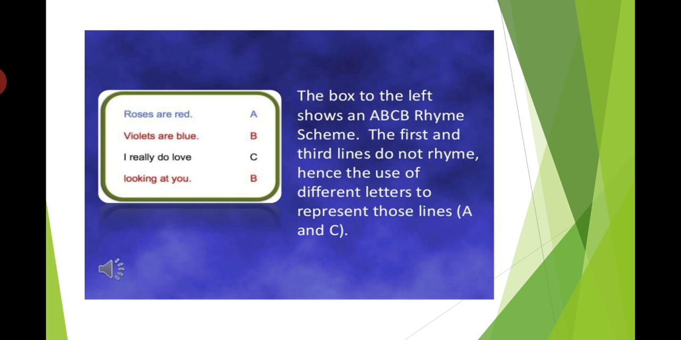More example. Roses are red, violets are blue, I really do love looking at you. Now you see red, A. Blue, B. Love doesn't rhyme with A or B, so it is C. You, B. So the rhyme scheme will be ABCB.